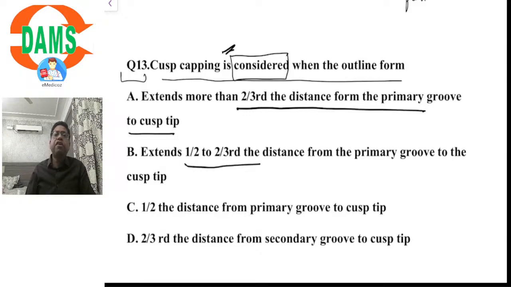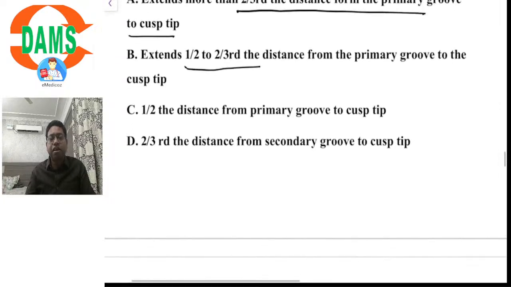Now, if you remember when I taught about fundamentals of tooth preparation for dental amalgam, we saw that for capping of cusp, there is a rule that we measure from the primary groove to the respective cusp tip. If the distance is less than one half, no cusp capping is done.